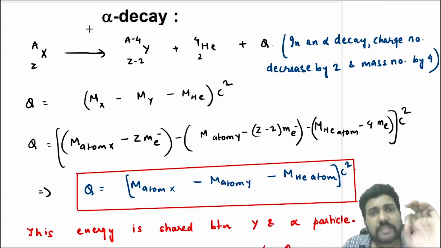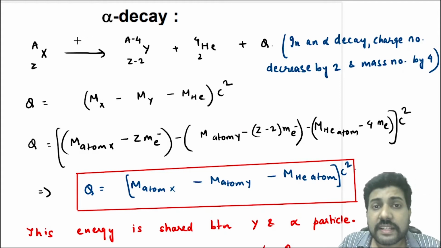Okay, now the first type of decay that we are going to discuss is called alpha decay.